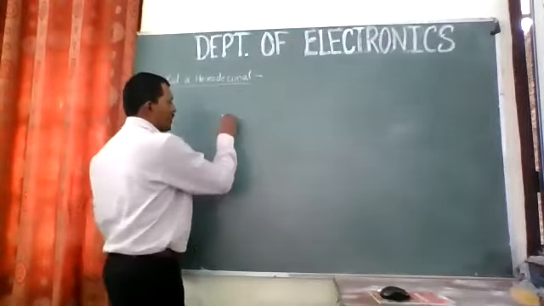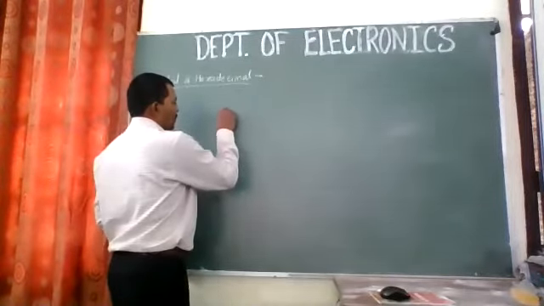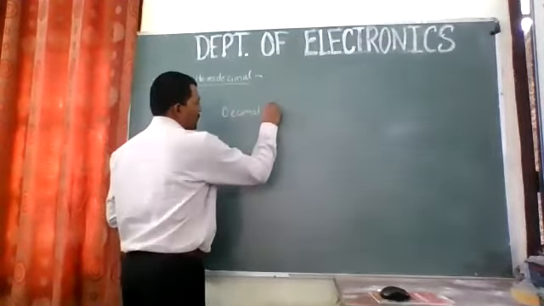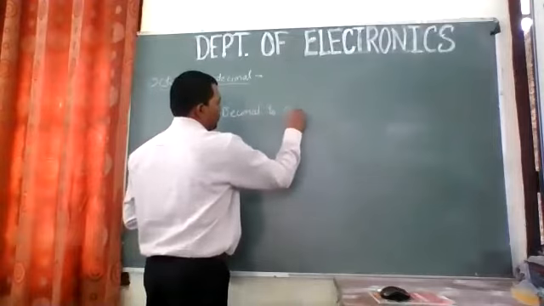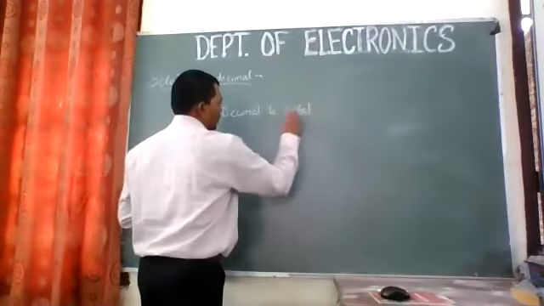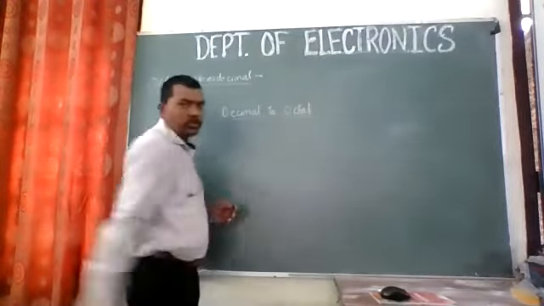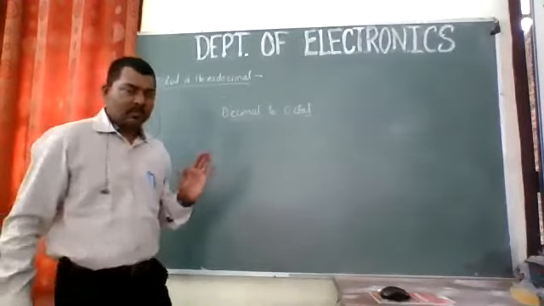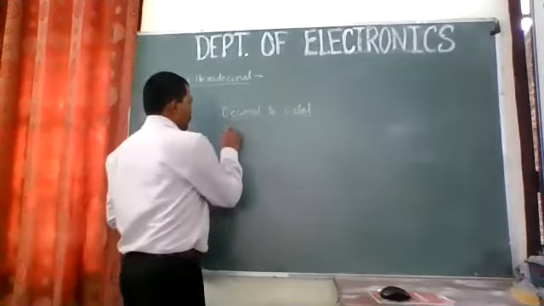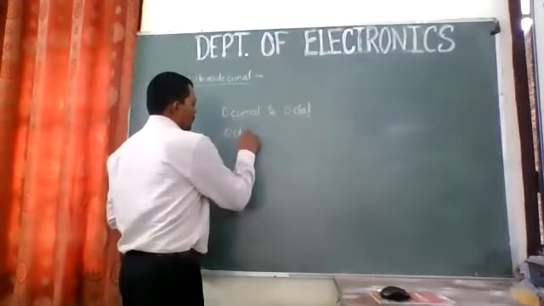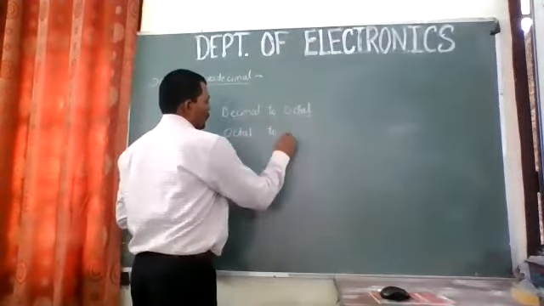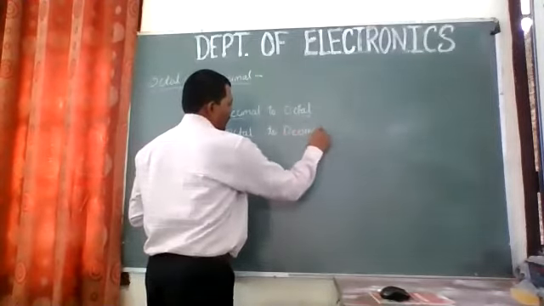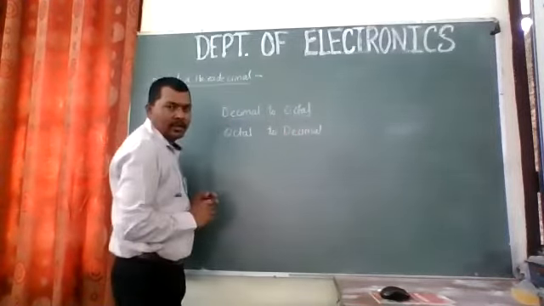If you have not understood that, let me know. Have you understood how to convert decimal number to octal? I guess everybody has understood this. Decimal to octal, you have understood? Yes, good. And octal to decimal, a little bit tricky, right?